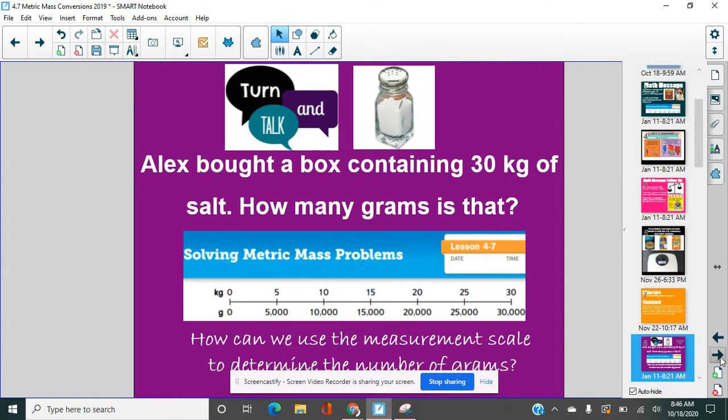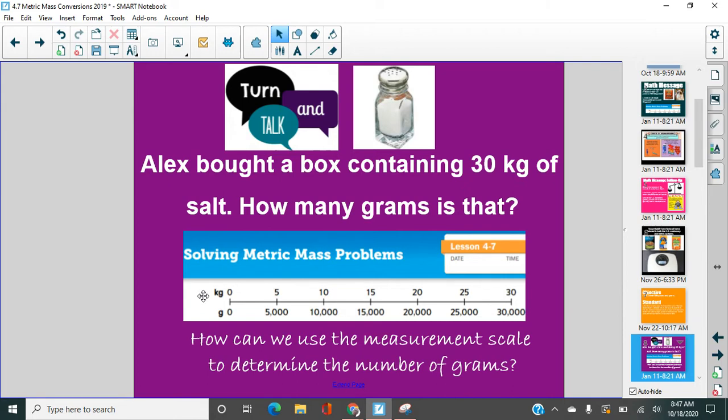This says Alex bought a box containing 30 kilograms of salt. How many grams is that? So you've seen these measurement scales before. So what do you think? Not just what's the answer, how would we use this scale to figure out how many grams are in 30 kilograms? What we should have described, not just the answer. I hope that you wrote a sentence. We look for 30 kilograms, which is here. We look across and we can see the answer, 30,000 grams.